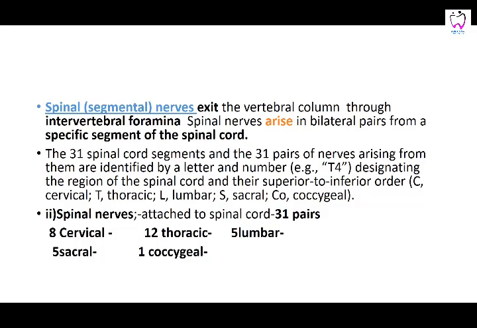Then you have the spinal segmental nerves exiting through the vertebral column through the intervertebral foramina. As I've said already, spinal nerves arise in bilateral pairs, each from a specific spinal cord segment. They are 31 in number, and if you have the fourth thoracic, you're going to write it as T4. If it is lumbar or sacral, it is going to be written with the capital letter and then you number it. The spinal nerves are attached to the spinal cord, 31 in number. Basically, the division is 8 cervical, 12 thoracic, 5 lumbar, 5 sacral, and 1 coccygeal.